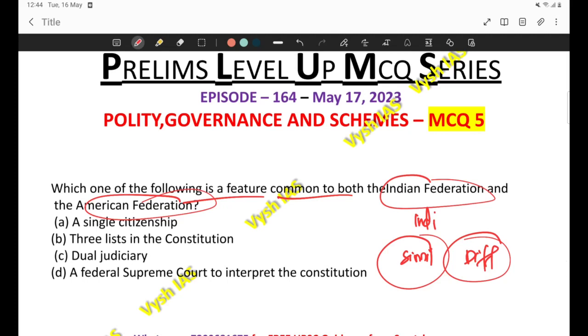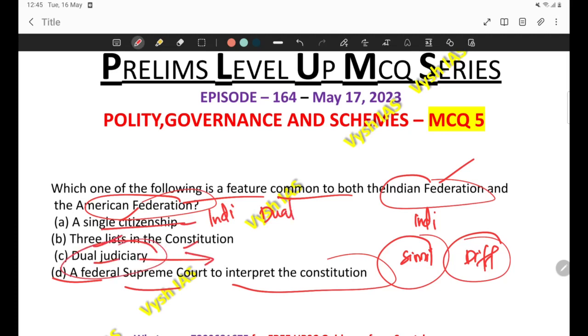So here, which is the feature similarity between the Indian Constitution and the American Constitution? The similarity would be a federal Supreme Court to interpret the Constitution. Both countries have the same. Single citizenship: India has single citizenship, whereas America has dual citizenship. Then the three lists in the Constitution and dual judiciary are not the case with America, whereas India has them. So here the correct answer is a federal Supreme Court to interpret the Constitution.